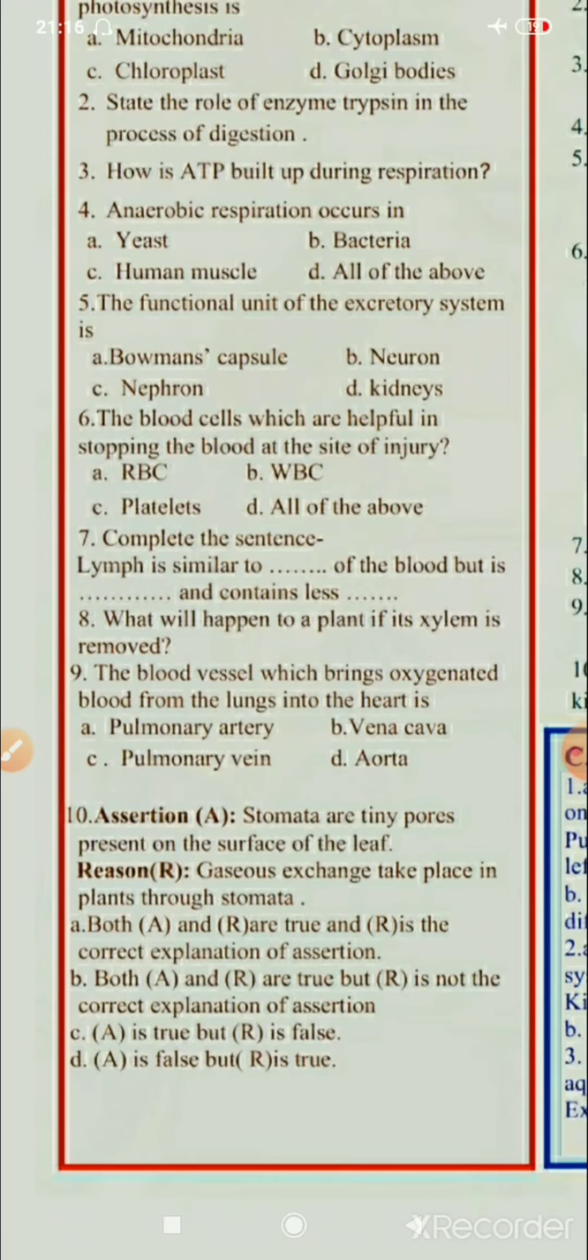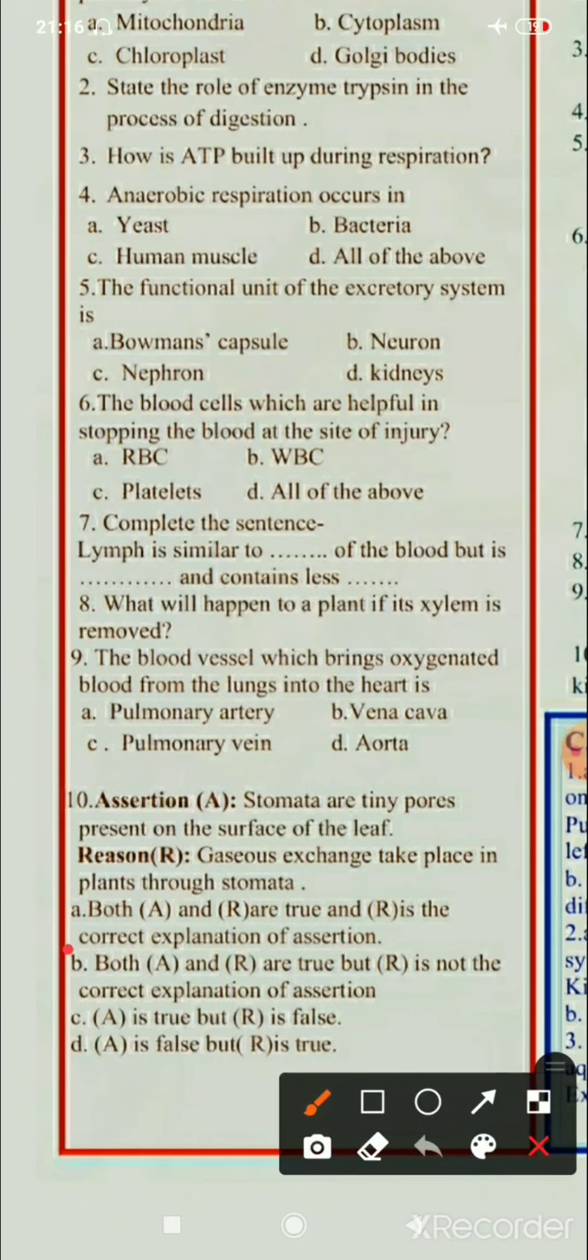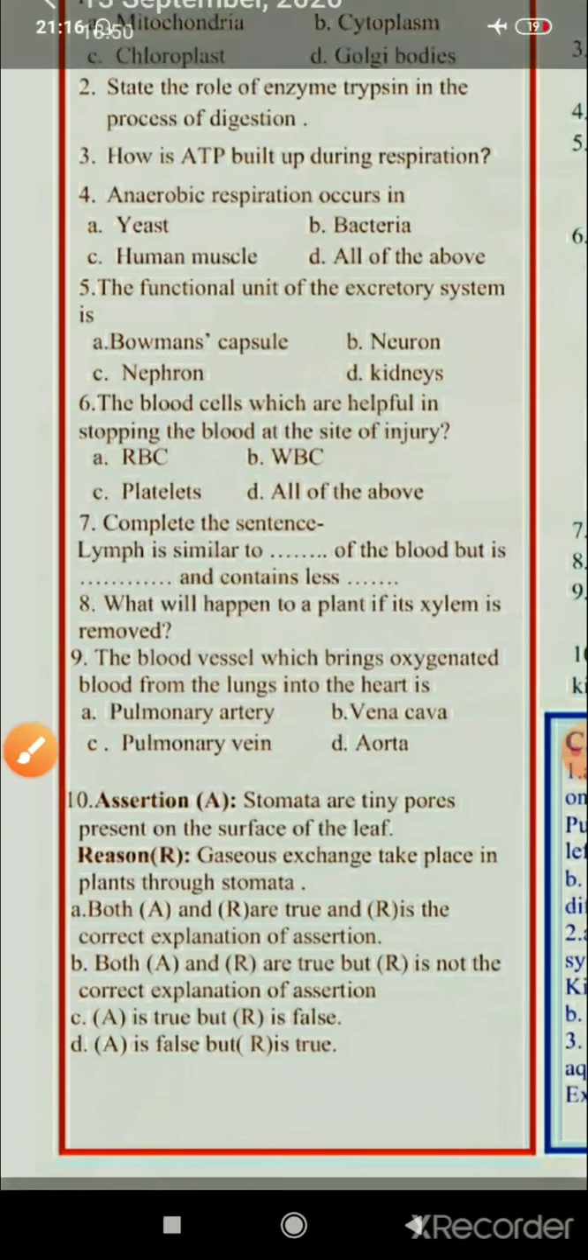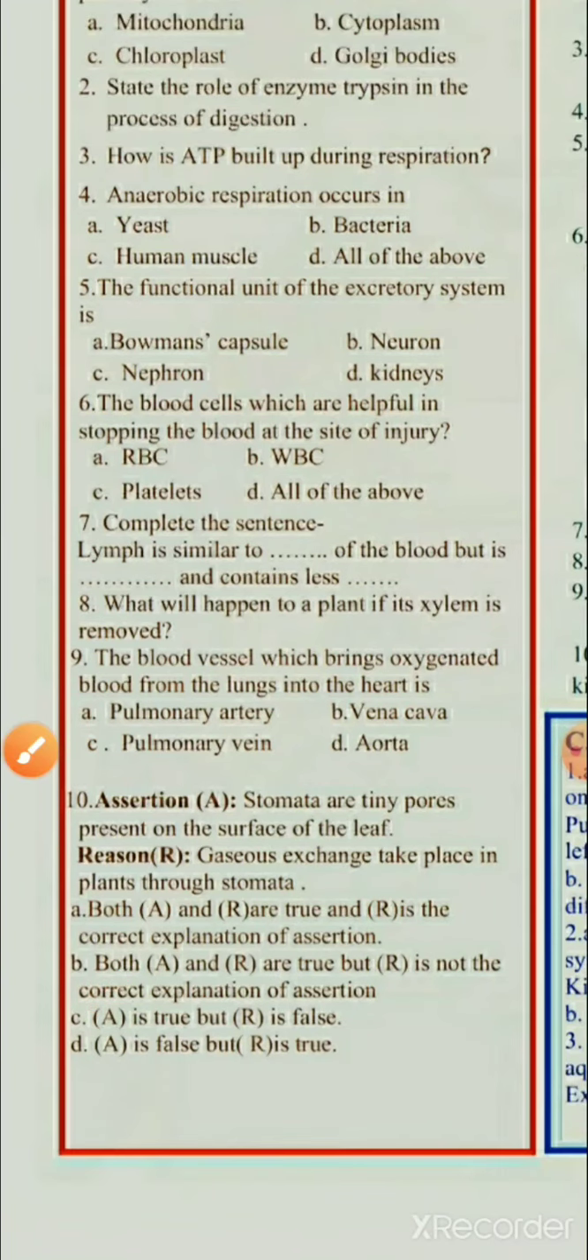तो पहला assertion है और दूसरा उसका reason दिया गया है. Now you have 4 options A, B, C and D. You have to take the correct option. A says that A and R both are true and R is the correct explanation of assertion. अगर आपको लगता है कि दोनों true हैं और R उसको बिल्कुल correct explain कर रहा है तो आप A टिक करेंगे. Then B says that both A and R are true but R is not the correct explanation. So इसमें आप B टिक करेंगे.